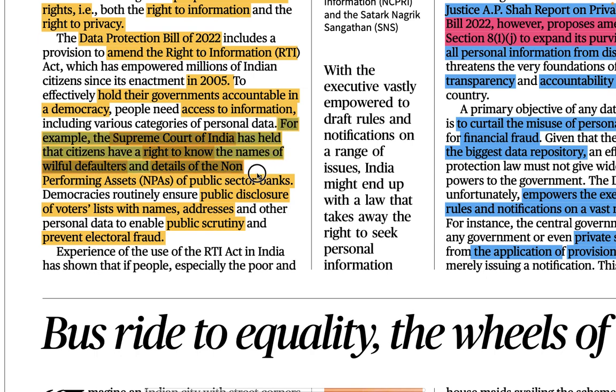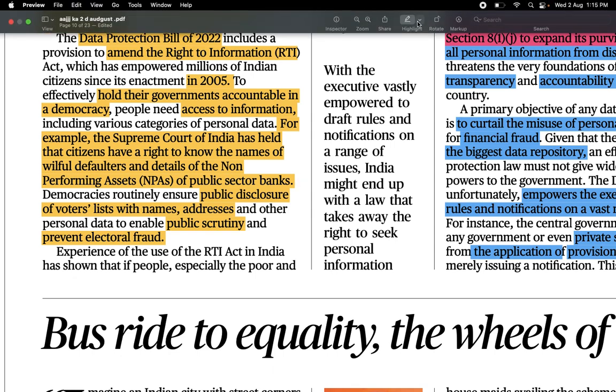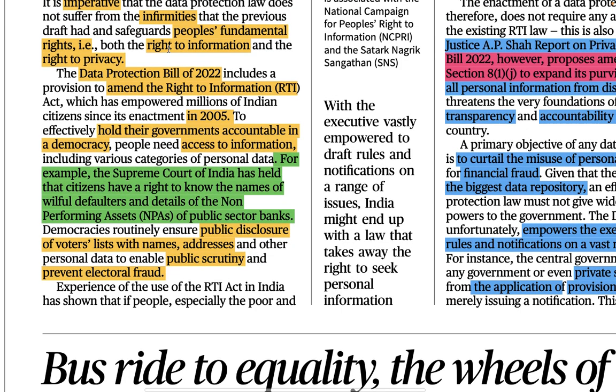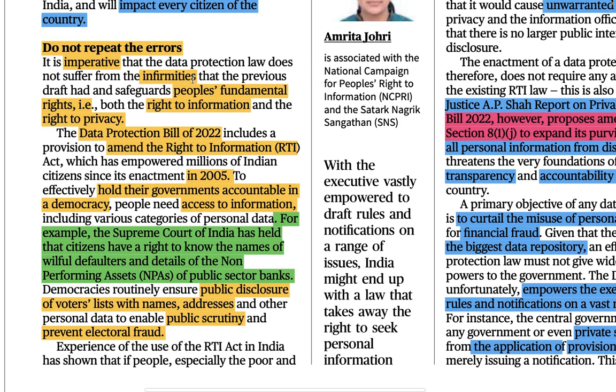Let me change the color so that you can have an idea why I am highlighting this. Why is this example given by the author? Because in this DPDP bill that we are bringing, we seek to bring some amendments to the RTI Act.